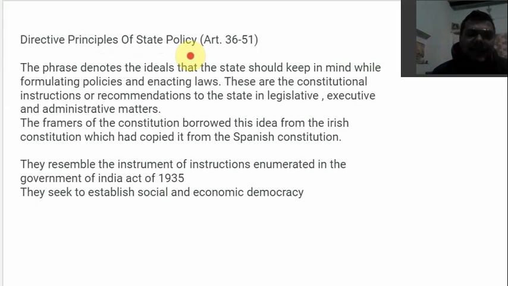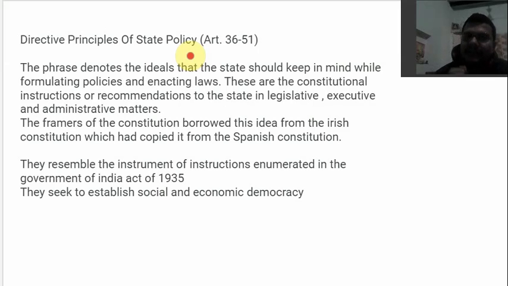So this phrase, directive principles of state policy, denotes the ideals that the state should keep in mind while formulating policies and enacting laws. So whenever the state is formulating some kind of policies or it is enacting laws, it has to make sure that it is keeping these principles in mind. We will understand what these principles are. So right now, whenever the government has to form a law, like there is a Mandrega scheme going on, so it has to keep in mind the welfare of the people, because this welfare is also a directive principle.